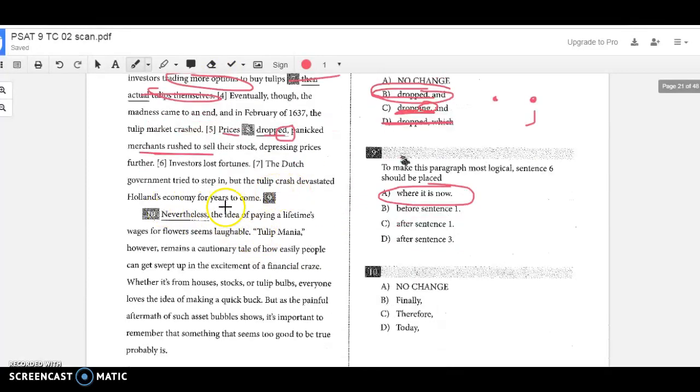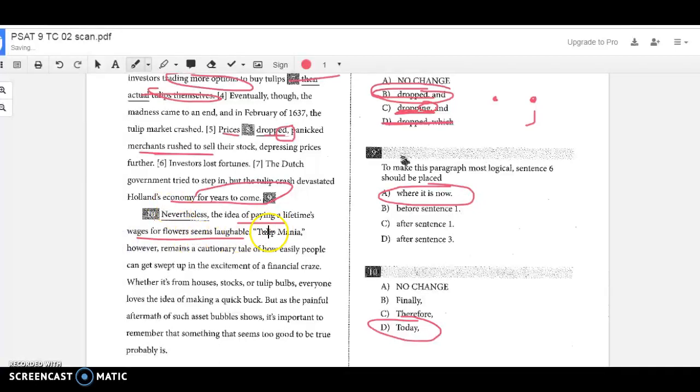And then this next one, you can't get right unless you read everything else. They're talking about how the economy crashed for years to come, and then they move into a transition about time, and the best option is "today." So now we're talking about today. The idea of paying a lifetime's wages for flowers seems laughable. Nobody would do that today. Nobody would risk that much money.